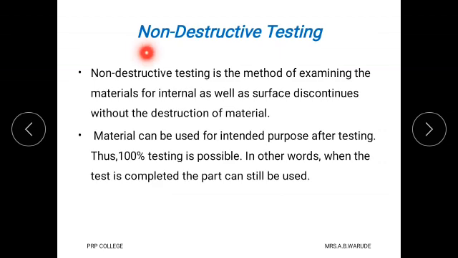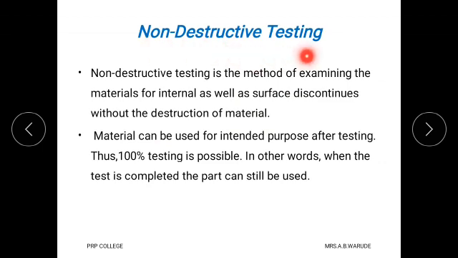Now we see what is meant by non-destructive testing method. It is also called as NDT method, and this is the method of examining the materials for internal as well as surface discontinuities without the destruction of material. See here, this is the main difference between destructive and non-destructive testing method. In destructive testing method, the material is actually destructed and therefore it cannot be used for its intended purpose.